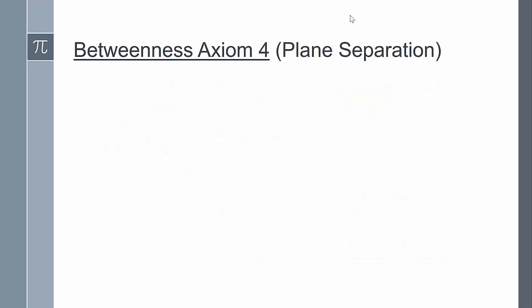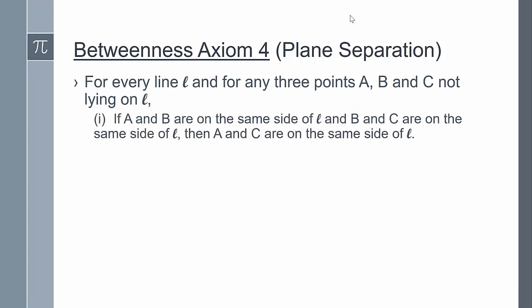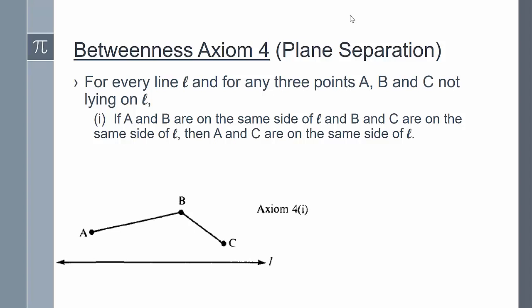Now we can look at betweenness axiom 4, which is also called the plane separation axiom. For every line L, and for any 3 points A, B, and C not lying on L, part 1: if A and B are on the same side of L, and B and C are on the same side of L, then A and C are on the same side of L. So here's a picture to go along with this.